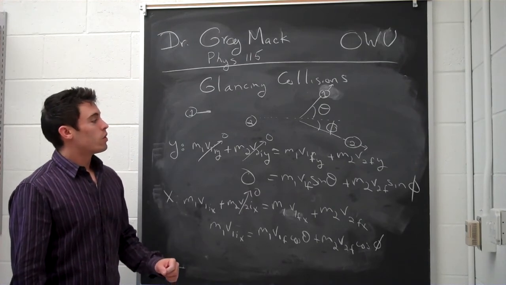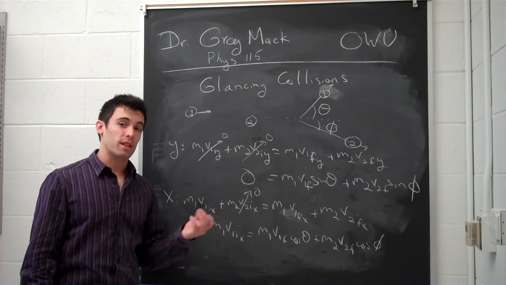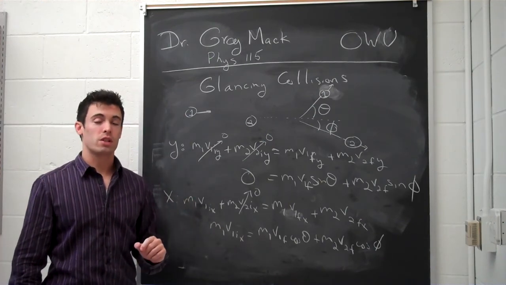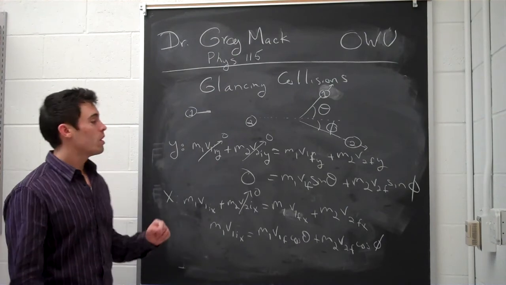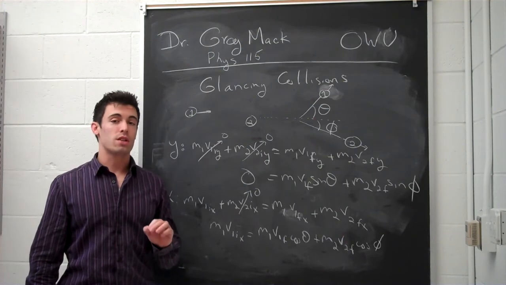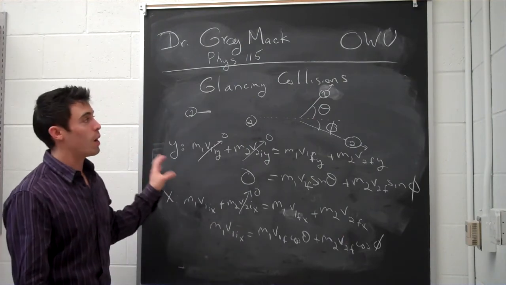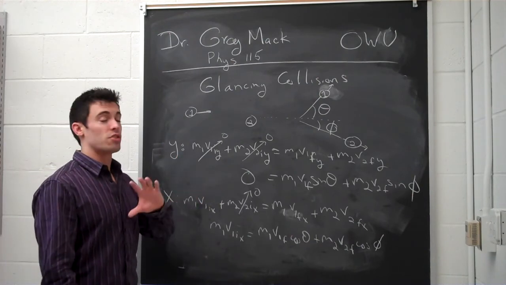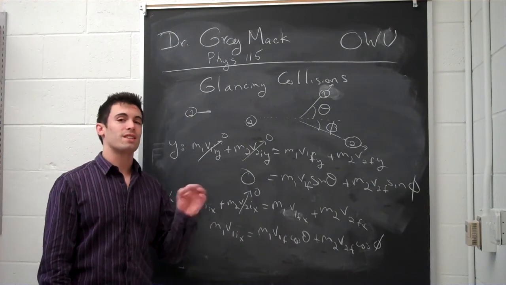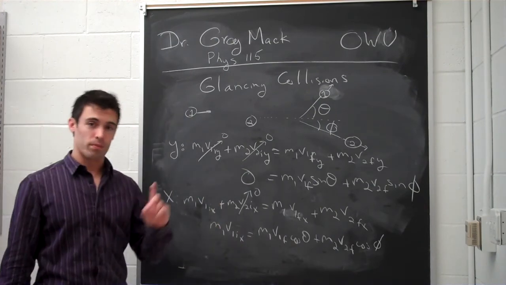Okay. There's one more thing that we can look at if we assume this is an elastic collision, and that, if you remember, is the conservation of kinetic energy. And you do not break down kinetic energy into components because it's just a scalar. Energy is a scalar, not a vector. Momentum, however, is a vector because it's based on the velocity. The kinetic energy has a velocity squared, and therefore it is not a vector, it is just a scalar. And so you only need one equation for that, not two.